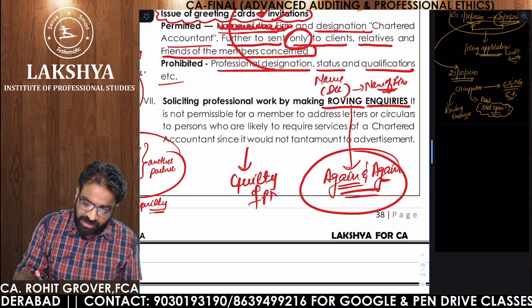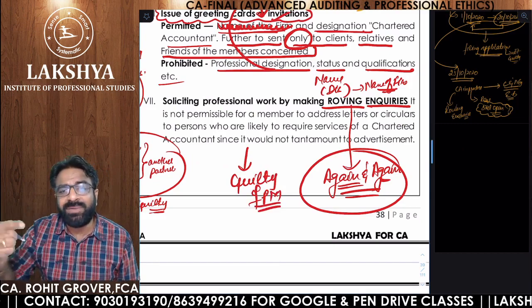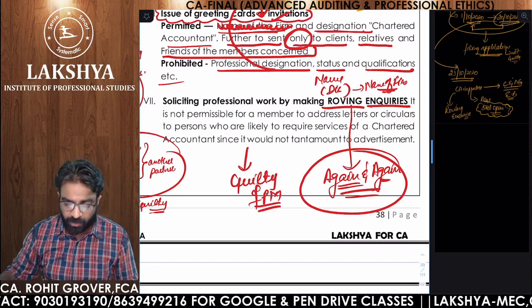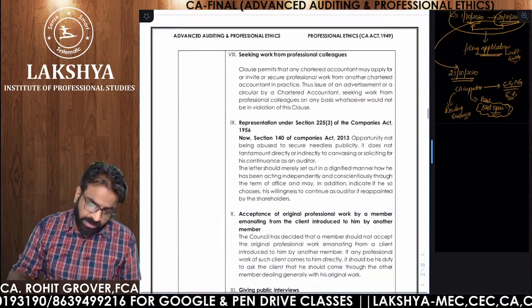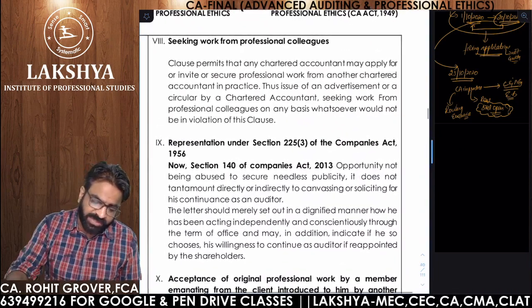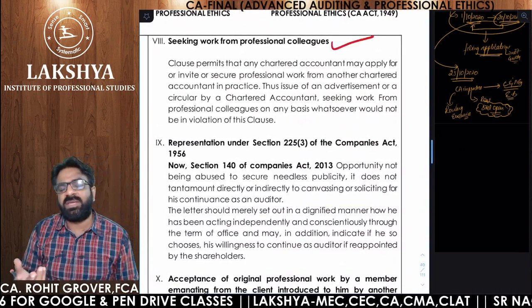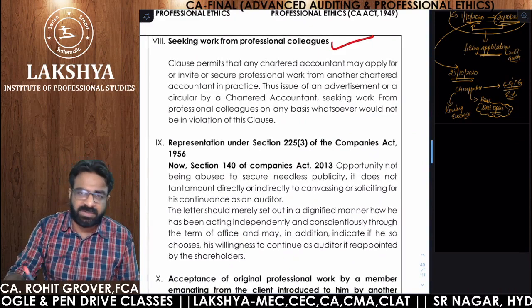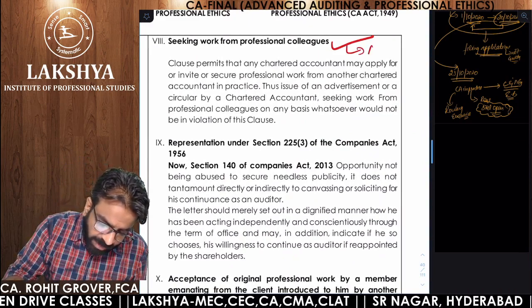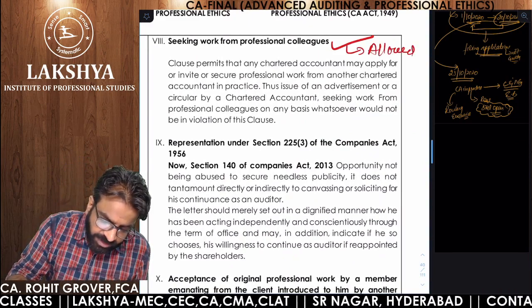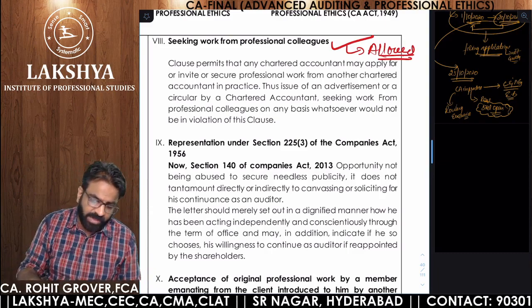Guilty of professional misconduct if you are making the which inquiries? Roving inquiries. Clear? Okay, next one. Seeking work from the professional colleagues that you already know. A practicing CA can seek work from another practicing CA. It will be allowed. So there is no requirement of reading this whole paragraph.